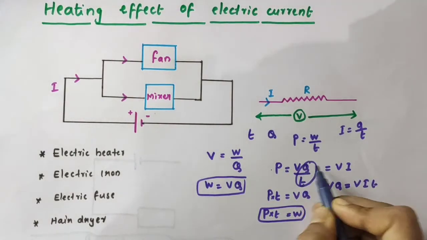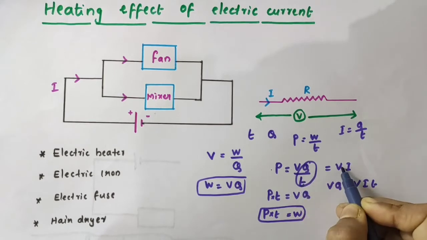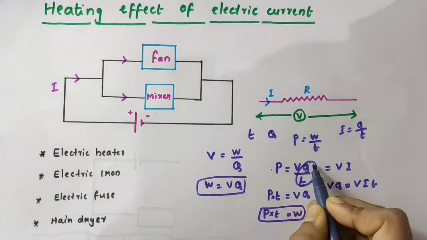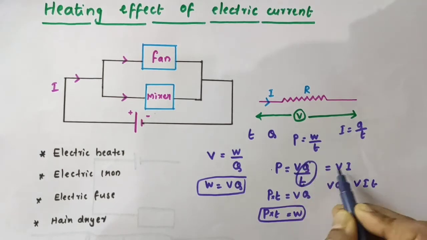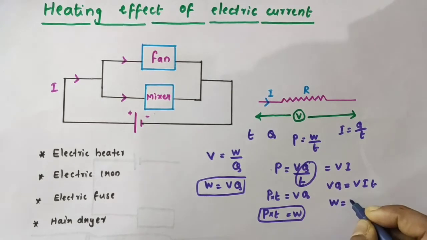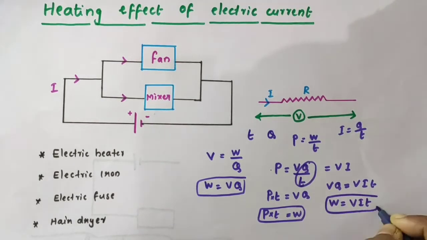So I am taking this equality: VQ by t is equal to V into I. Then I have taken this t to this side, so it goes to the numerator. We get VQ is equal to VIt. What is this VQ? VQ is actually W. So we get W is equal to VIt.